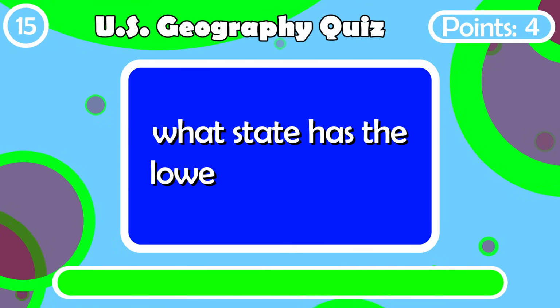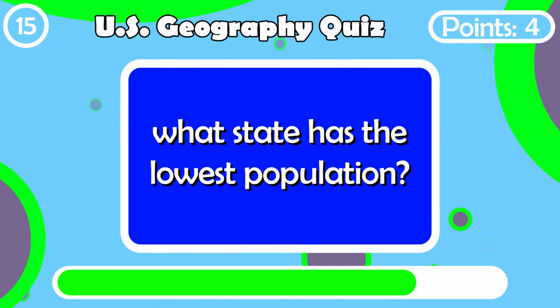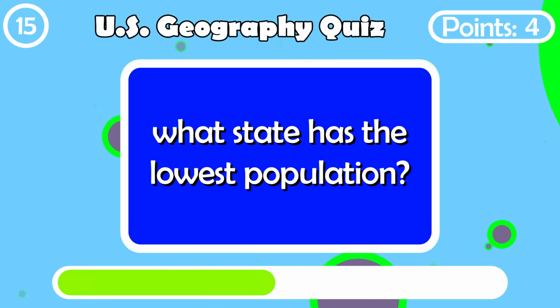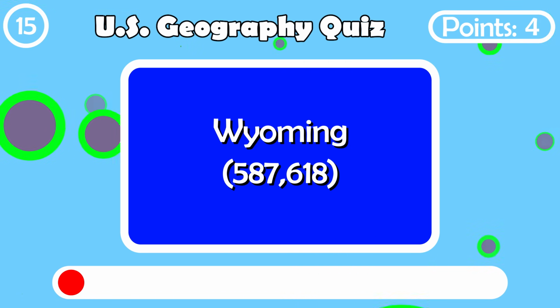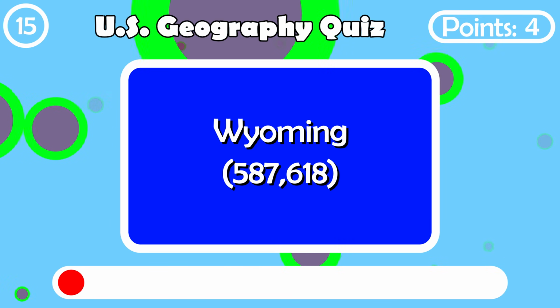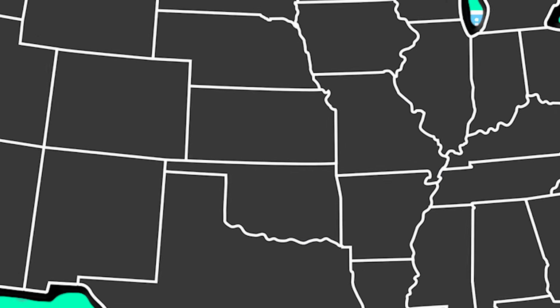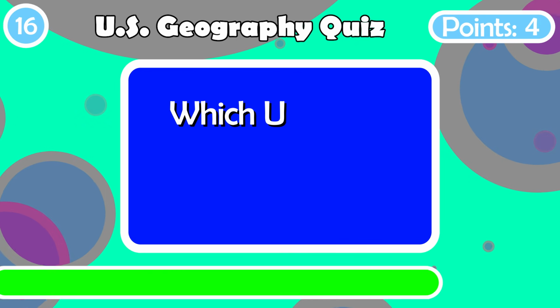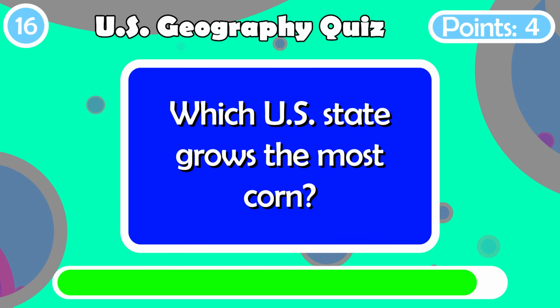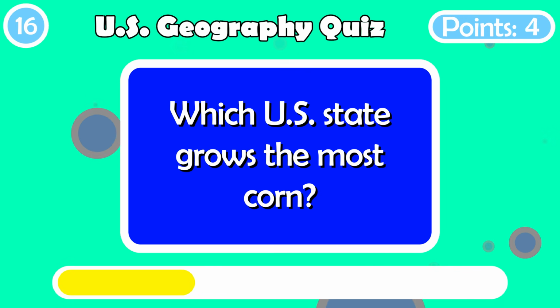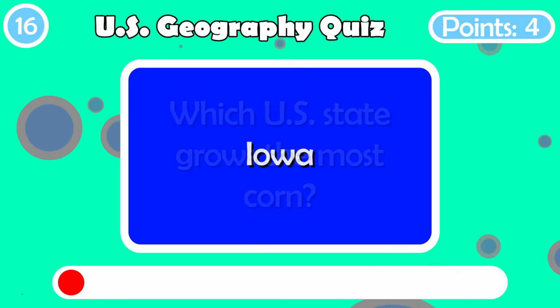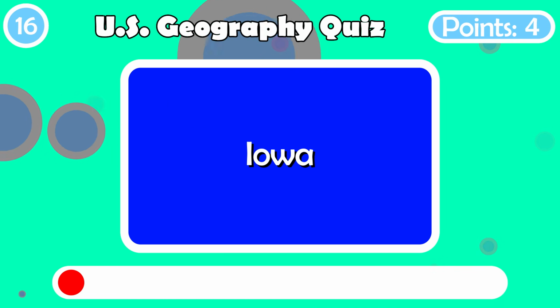What state has the lowest population? Wyoming, 587,618. Which U.S. state grows the most corn? The heart of the Corn Belt, Iowa.